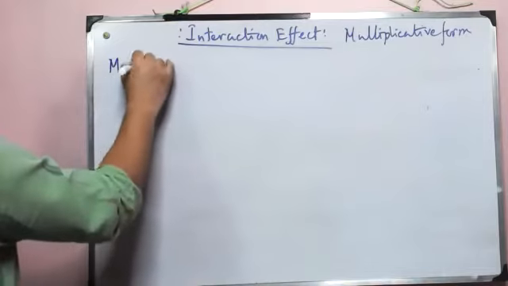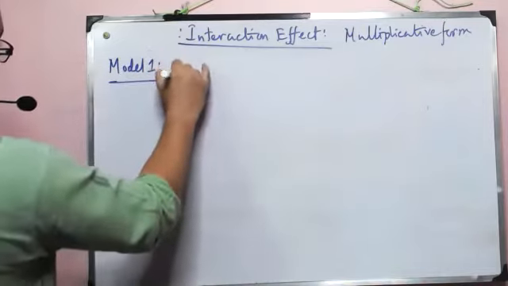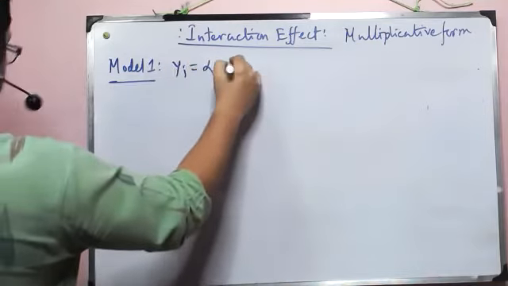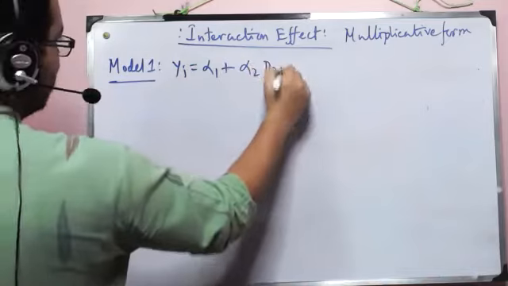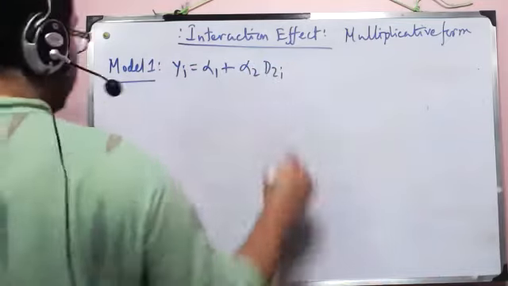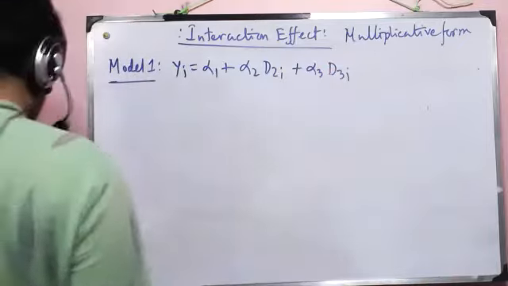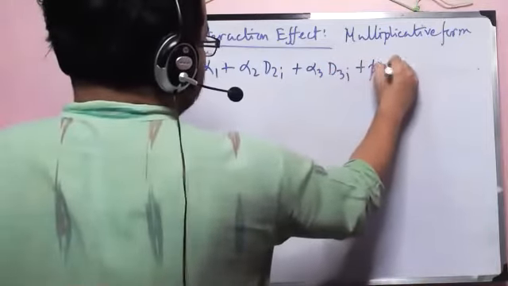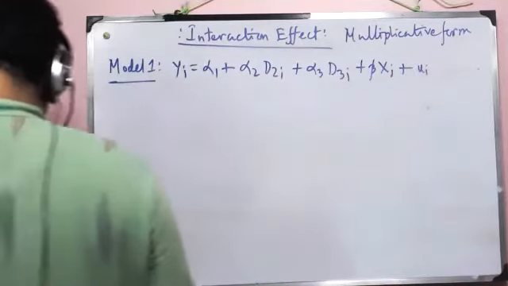So let's say model 1. Obviously model 1 will be a model which is independent of the interaction effect. So in this model, we will not have the interaction effect, and we'll look into whether we are missing something.